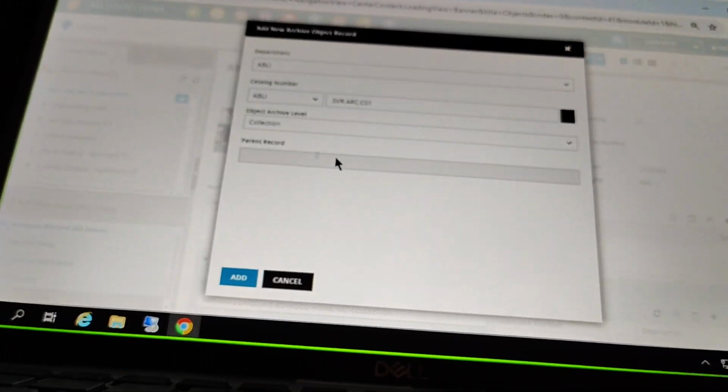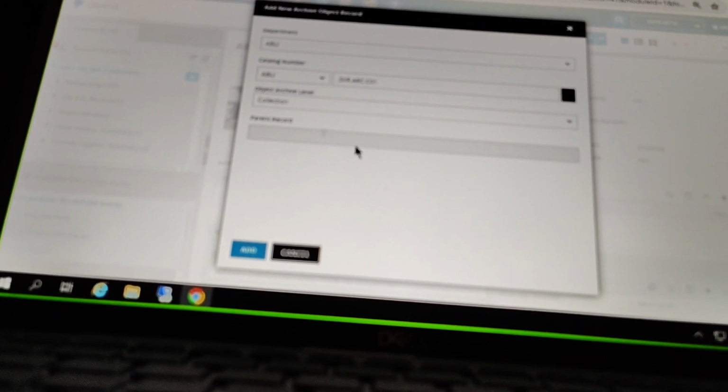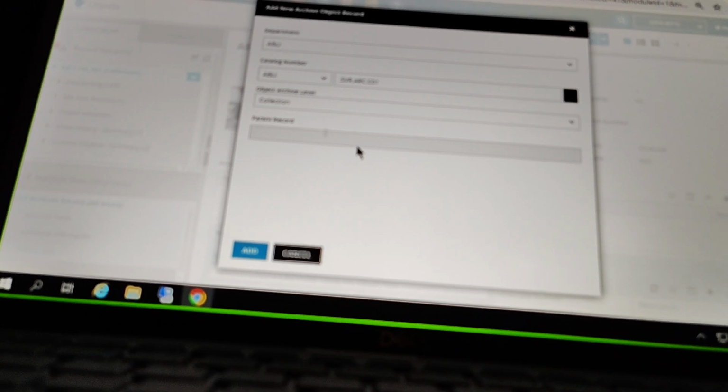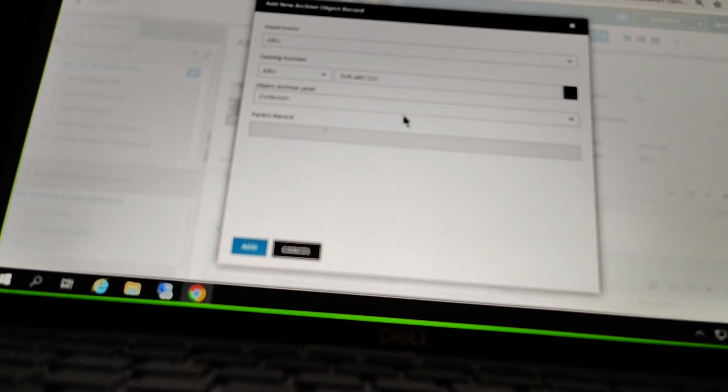And that's also why we are not able to indicate a parent record here. We're making the parent record now. So we'll see different options in the archive level here, and we'll see this parent record filled in once we've made this collection level and start adding those sub-levels to it. Okay, let's go ahead and add that.